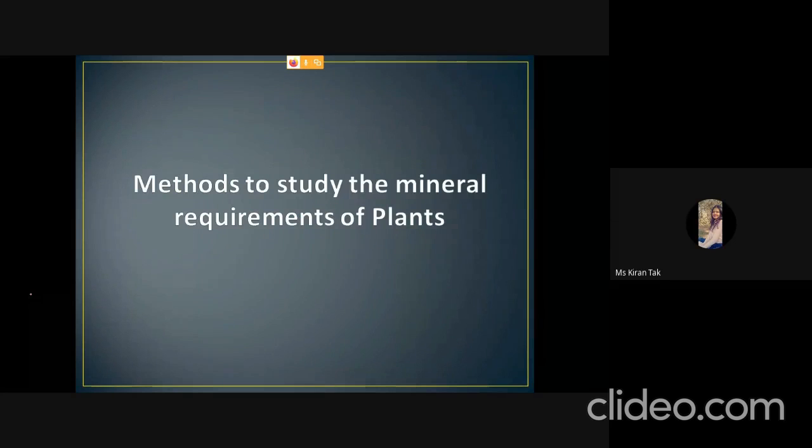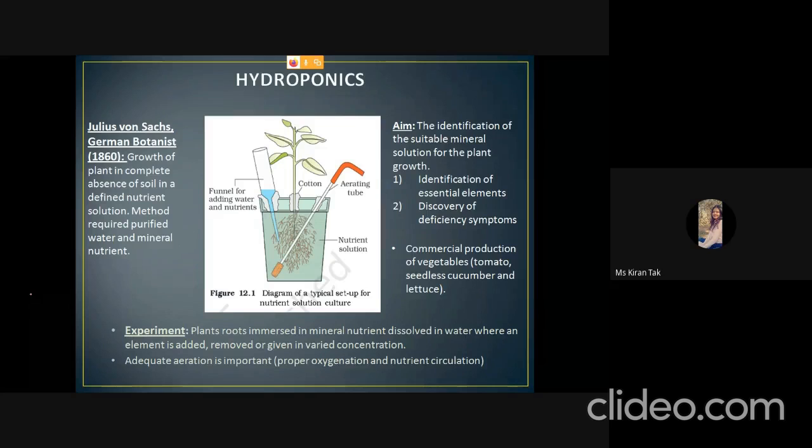And there are methods to study the mineral requirements of plants. There is a technique called hydroponics, which was discovered by Julius von Sachs, who was a German botanist, in 1860. In this technique, there is growth of plants in complete absence of soil, and the soil is replaced by nutrient solution. And the nutrient solution contains water and nutrients.